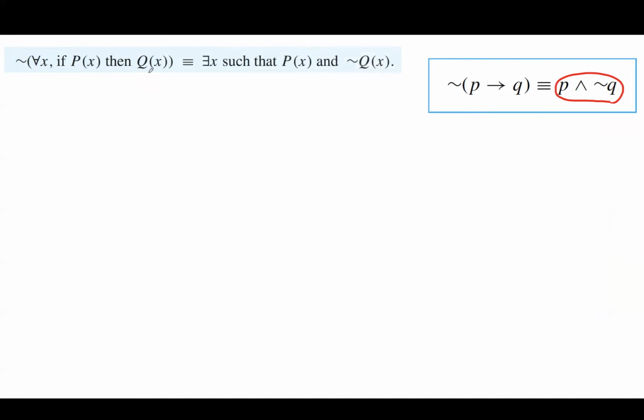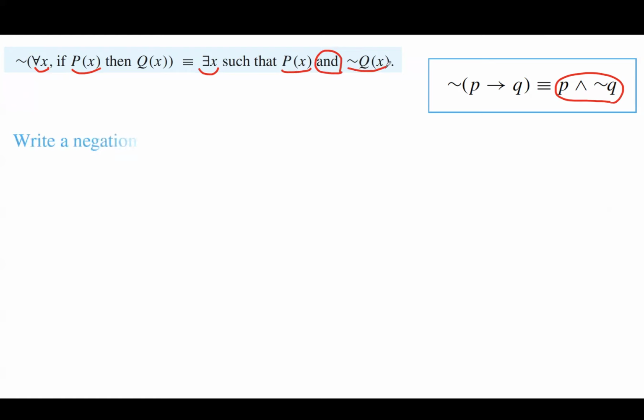Also remember that at the beginning of the chapter, we said the negation of if P, then Q, is equivalent to P and not Q. So this is why when you're negating a universal conditional statement, it becomes the format of P and not Q, and then you're going to negate the quantifier. So when you're negating the universal statement, you're going to get an existential statement back, and you're going to copy down Px, the keyword and, and not Qx.